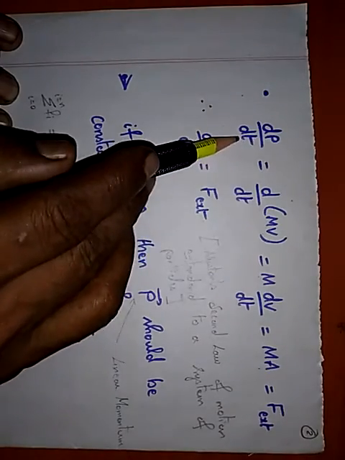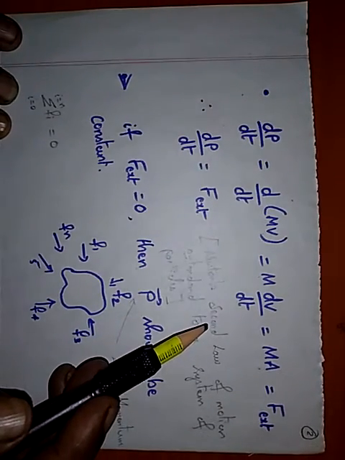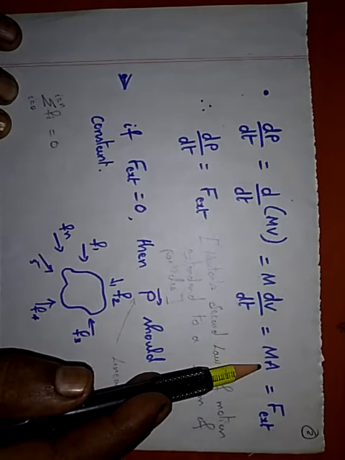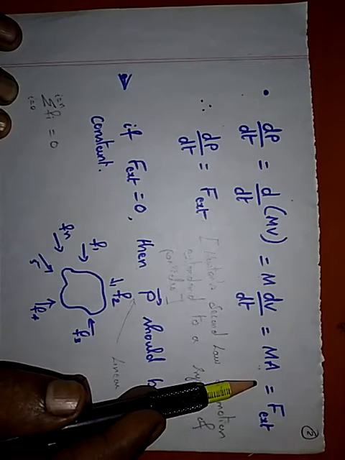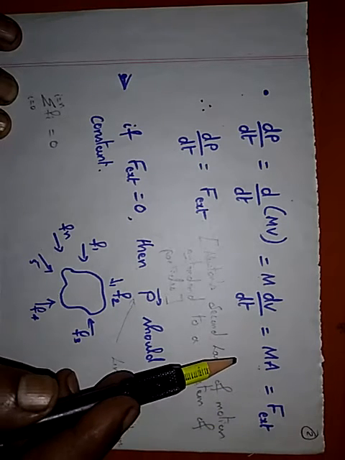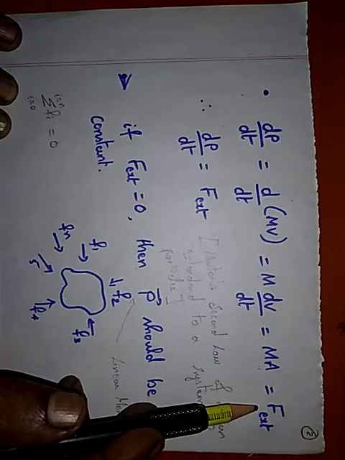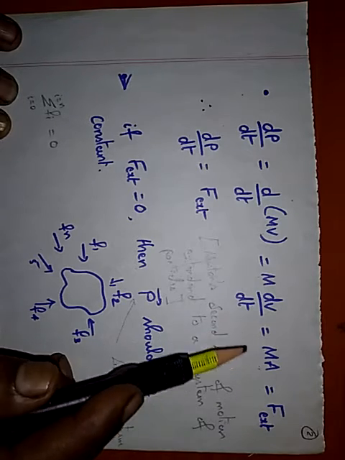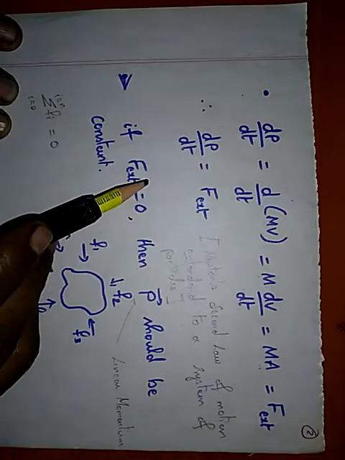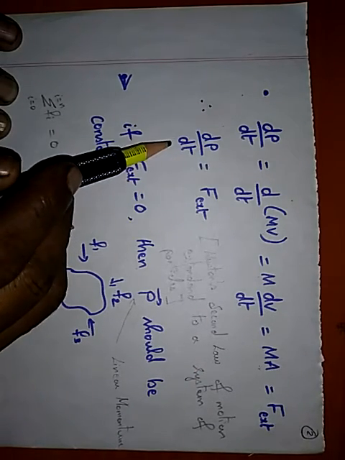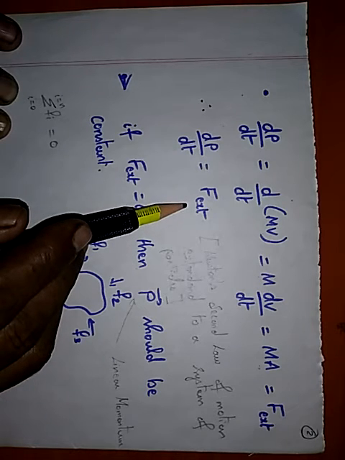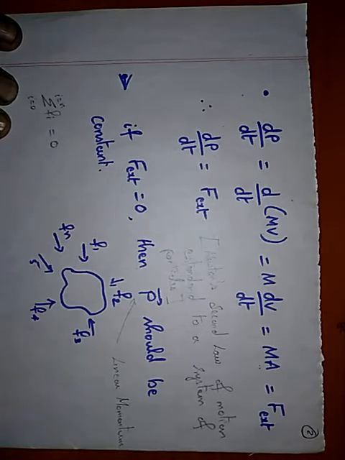Therefore dP by dt, that is, the rate of change of momentum, is nothing but mass into acceleration. And this we have already seen, that it is due to the external force but not due to the internal force. This we have already seen in the previous video. Therefore we can always write that the rate of change of momentum is purely due to the external force and not due to the internal force.